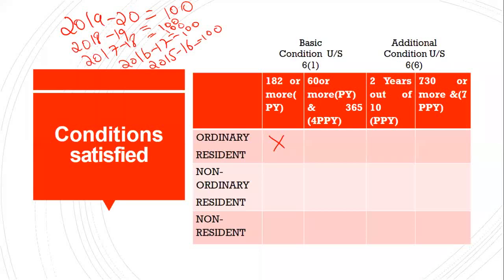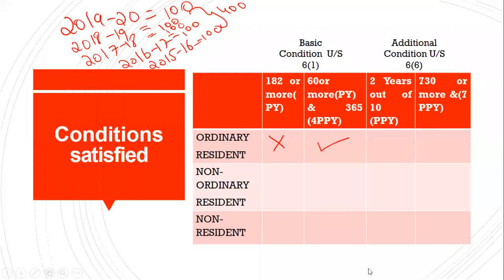As per our question, he stayed for 100 days in all the 4 years, correct? So the total of this is how much? 400 days. Correct? Yes or no? Yes, sir. So out of 4 preceding previous years, he stayed for 400. So which means he is satisfying the second part of the condition. So he satisfies the second basic condition.